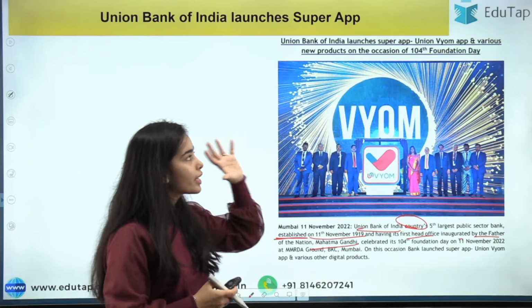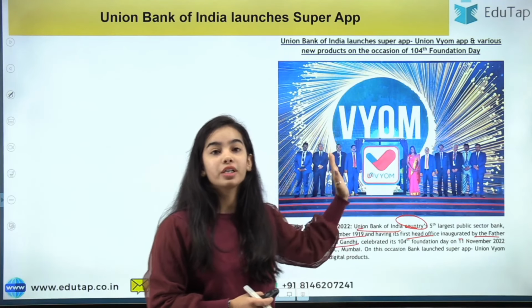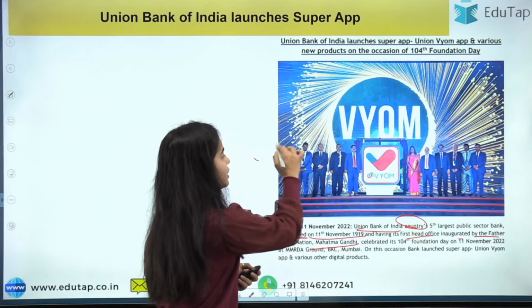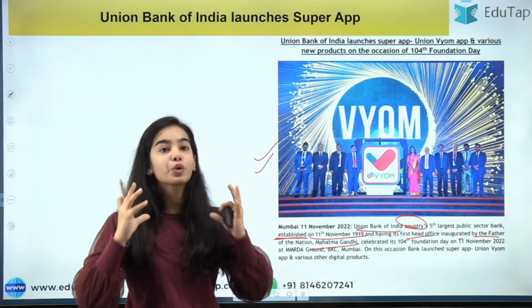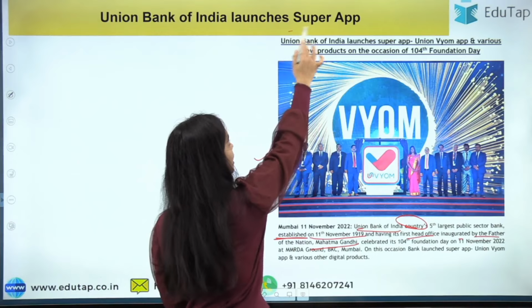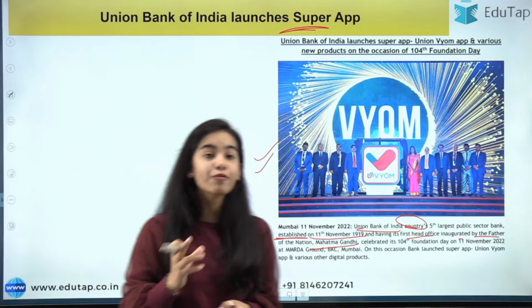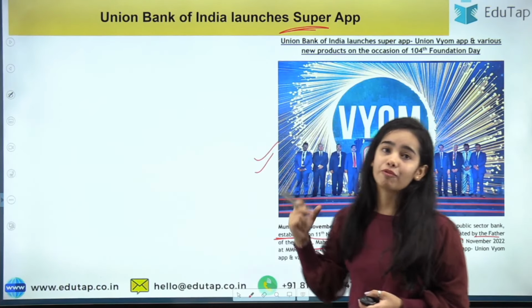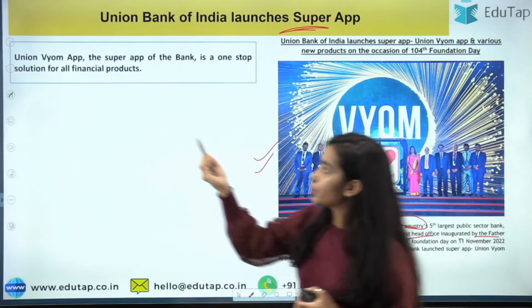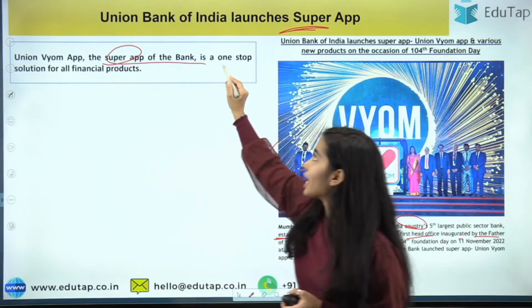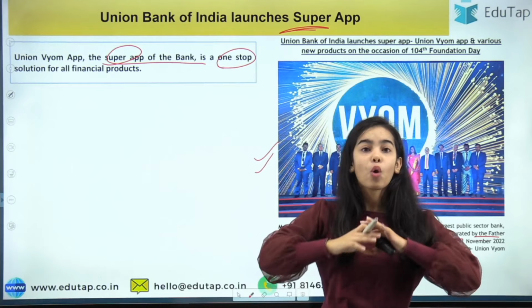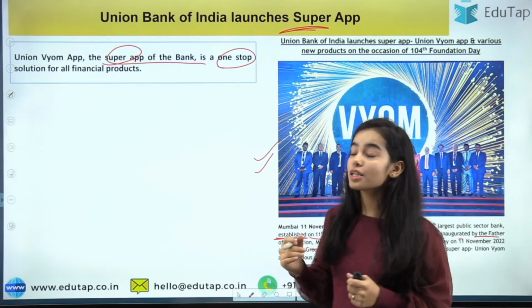Okay, on the 104th Foundation Day of the bank, the Vyom app has been launched, and this Union Vyom app is the super app of the bank. So this is a very important app for the bank because it is the super app for the bank. The Union Vyom app, the super app of the bank, is the one-stop solution for all the financial products that the bank is providing.